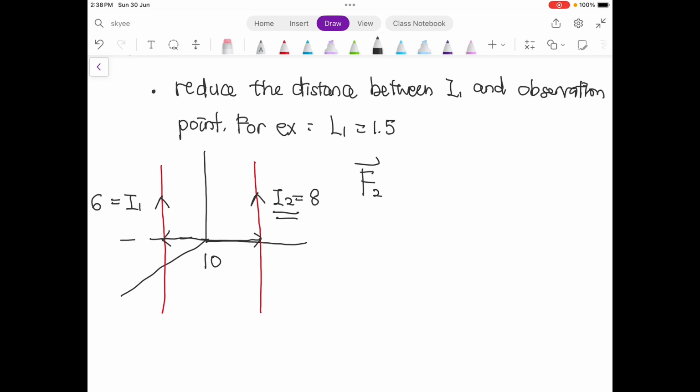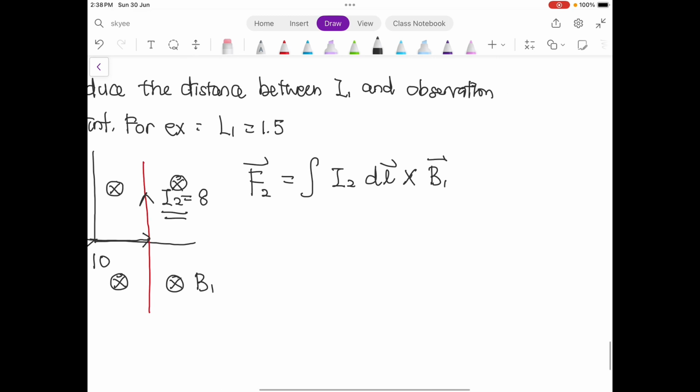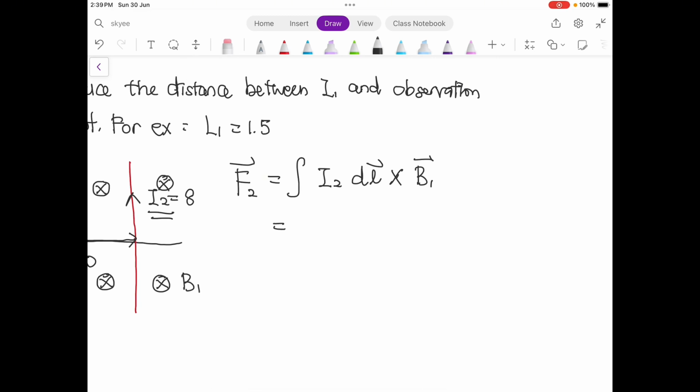Now your I2 is exposed to the magnetic field which is produced by I1. Your I1 has current flow, so it produces B1. So our F2 will be the integral of I2 dl cross B1, where B1 is the magnetic field from I1.